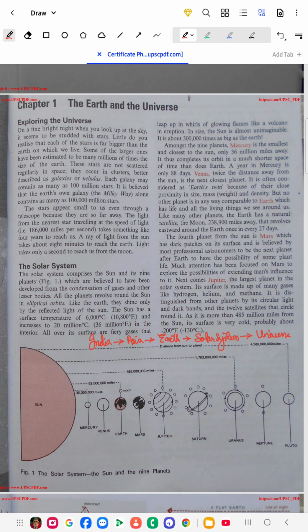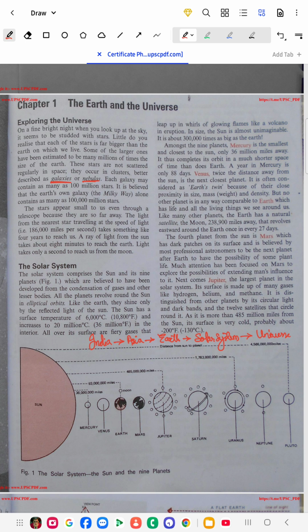What are the important things I will mark here? You can take only those things, otherwise there are so many things. If you read in detail about everything, it will take a lot of time. So I'm just marking the important things which you need to learn from this chapter. From this book I want to tell you one thing: all the words which are in italics, like galaxies, nebulas, are very important to learn, because questions come directly from this part only.